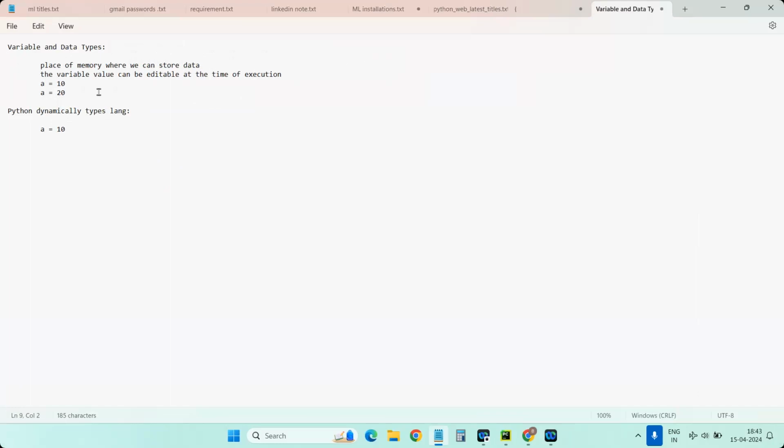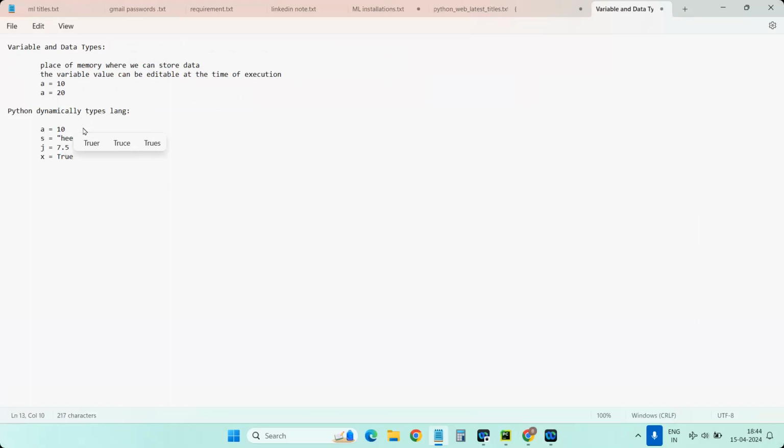And the variables, if you observe here, are dynamically executable. That means you don't need to define the variable, and you don't need to define what type of data it is. Just by assigning the value, it can understand. For example, if I want to define a string, simply write s equal to double quotes hello. Or if you want to define a float value, you can define 7.5. By the value you can understand; like x equal to true, then you can understand it is a Boolean value.